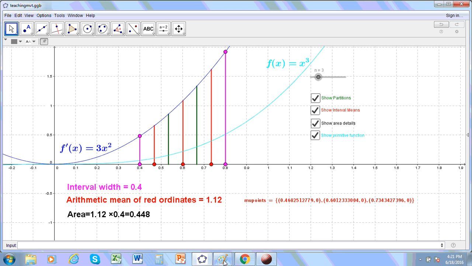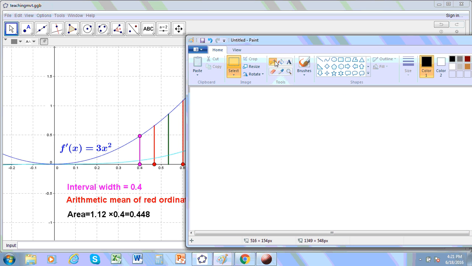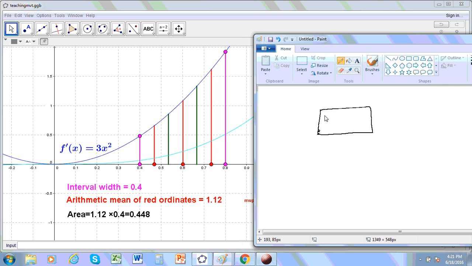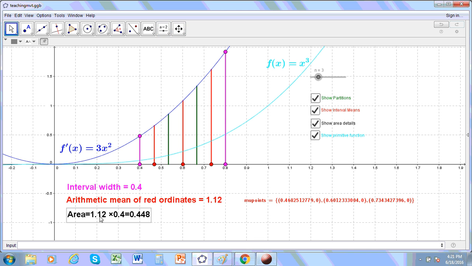And this ties in very beautifully with the idea that area is the product of 2 averages. So for example, the area of this rectangle is equal to the arithmetic mean of the lengths of all the vertical lines, which is just the height, and the arithmetic mean of all the horizontal lines, which is just the width, and the area is just h times w. And similarly here, the area is just the arithmetic mean times w, which is 0.4. All the horizontal lines, the average of those, and the average of the vertical lines.